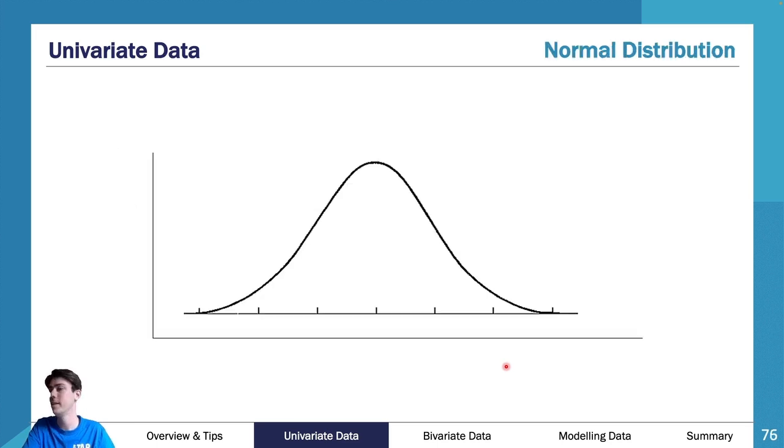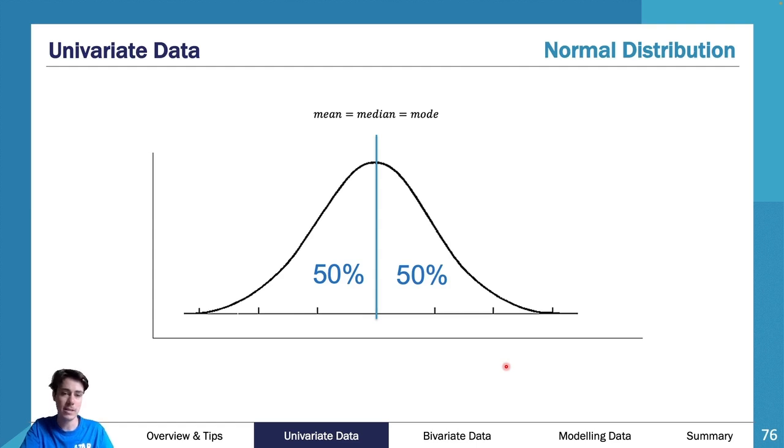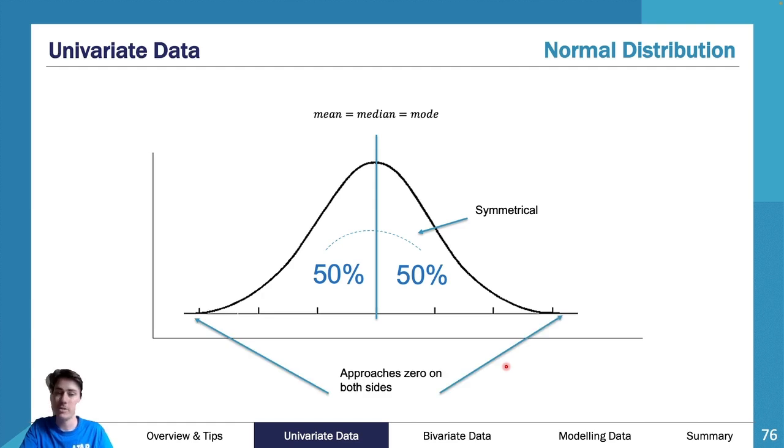And then lastly, with numerical data, you need to know normal distribution. I'll touch on this quite briefly, but normal distribution is essentially where your mean equals your median equals your mode. It's used for numerical continuous data. And you have 50% of your data either side of it. So it's like a perfect symmetrical piece of data, and it approaches zero on both ends.